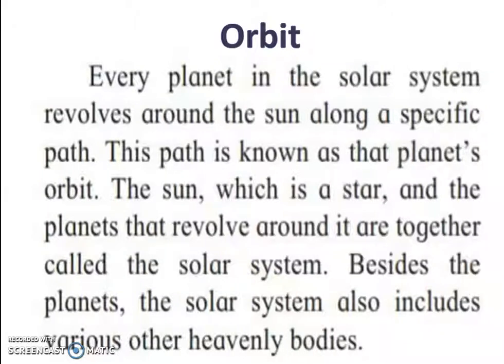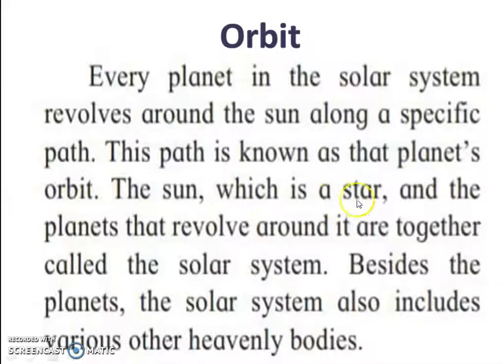Next point is orbit. Orbit means every planet in the solar system revolves around the sun along a specific path. That path is known as the planet's orbit.